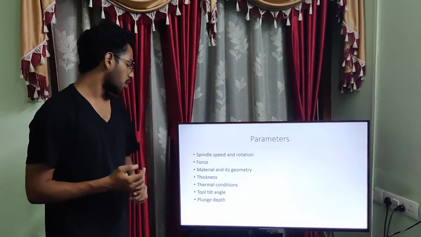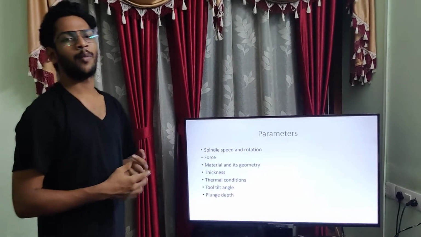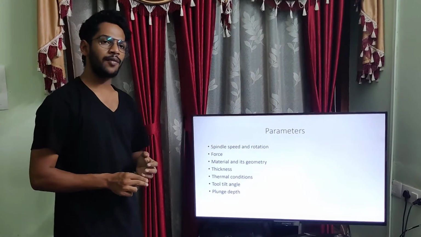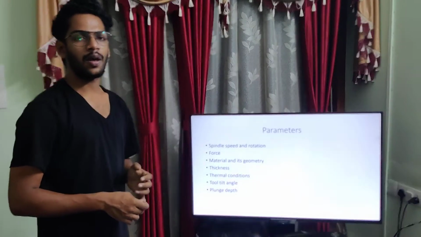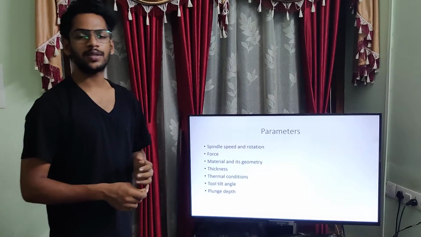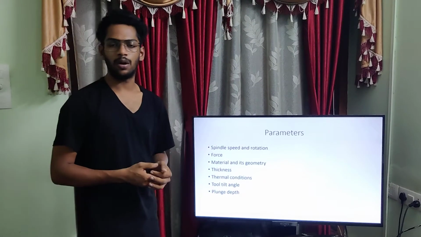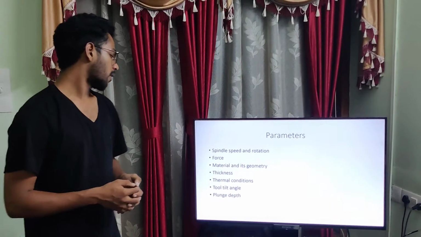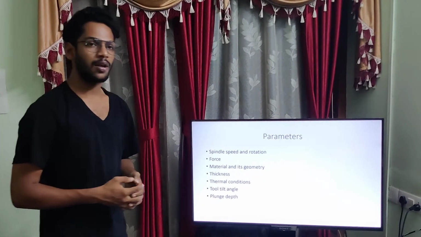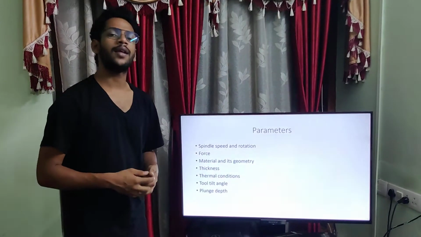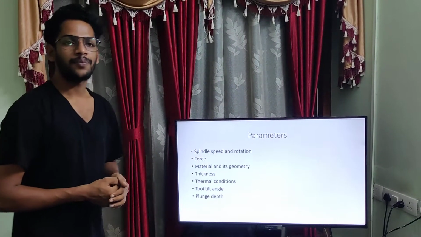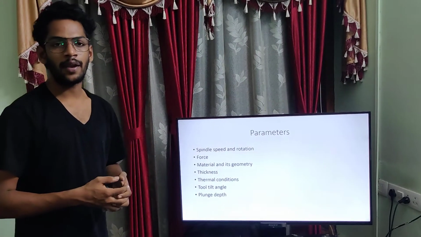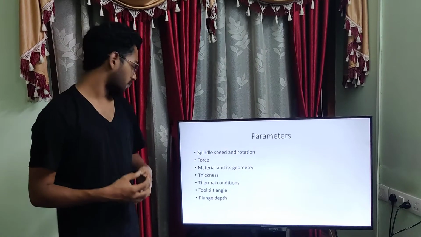Thermal conditions consider the tool, the workpiece and the environment. If the material has a very high melting point and the tool has a very low melting point, there is a chance of the tool melting off, which will cause great damage to the robotic system. So all the thermal conditions are analyzed beforehand, and the tool and workpiece have to maintain an average melting temperature.